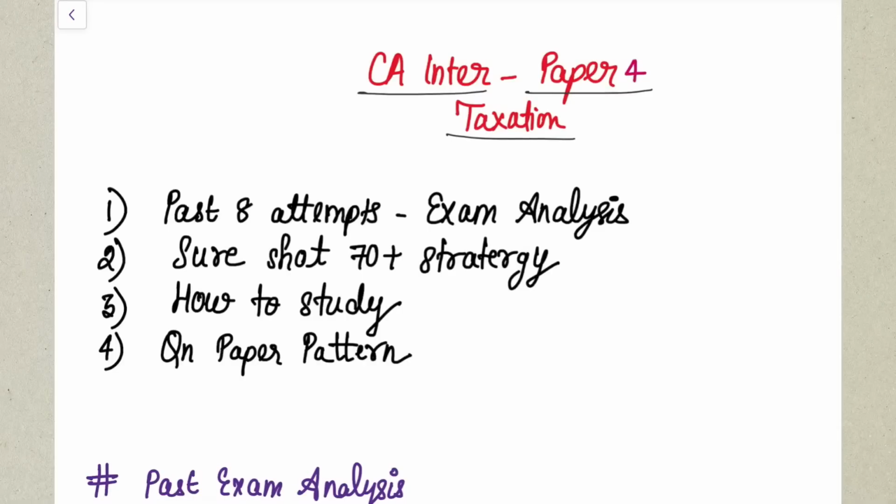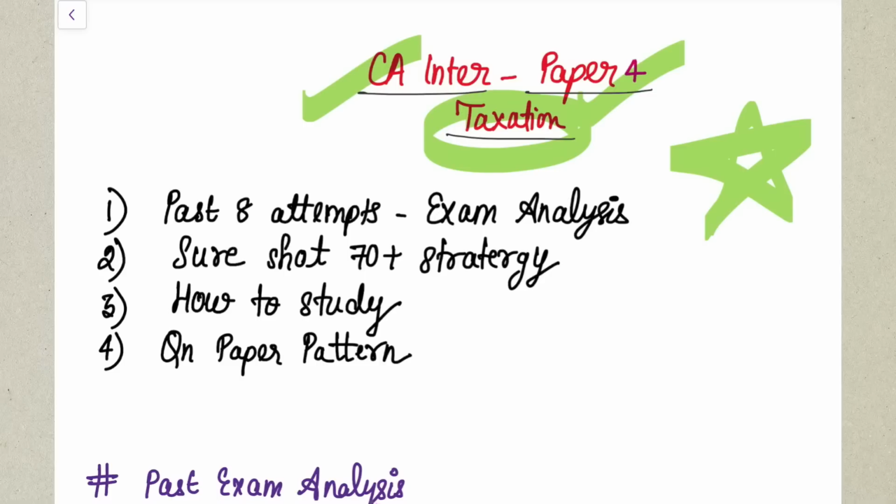So in this video, we are going to discuss the CA Inter paper number 4 taxation paper analysis, that is your paper number 4 in group 1. Yes, this is one of the best analysis videos you are going to come across, because in this video I have covered around 8 attempts of past year papers and I've made an analysis out of it which will help you secure 70 plus marks in your examination.